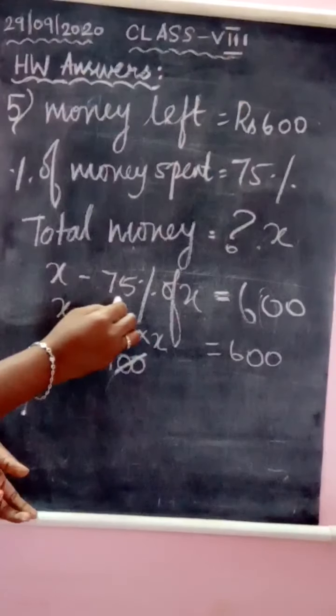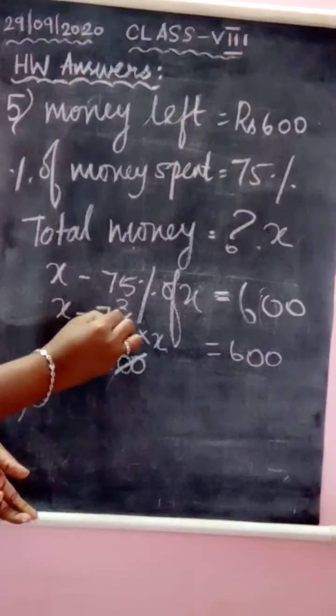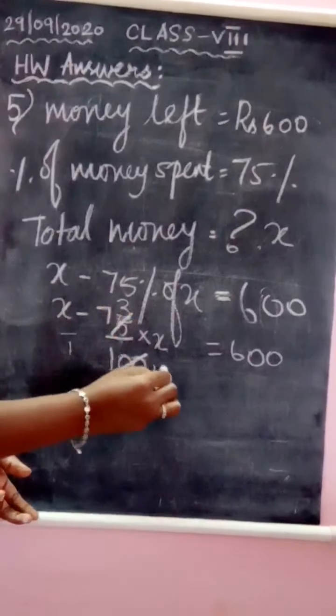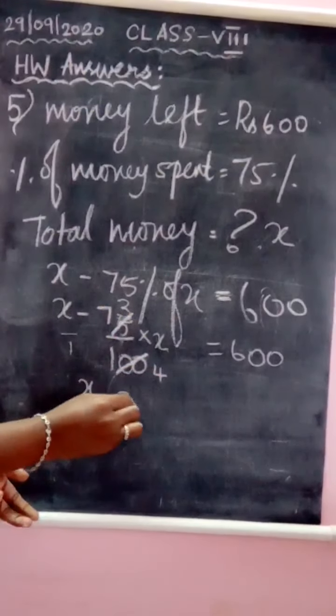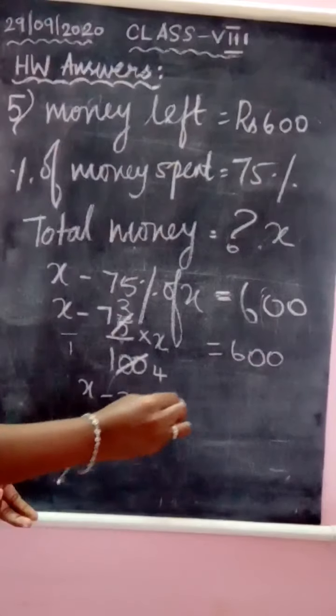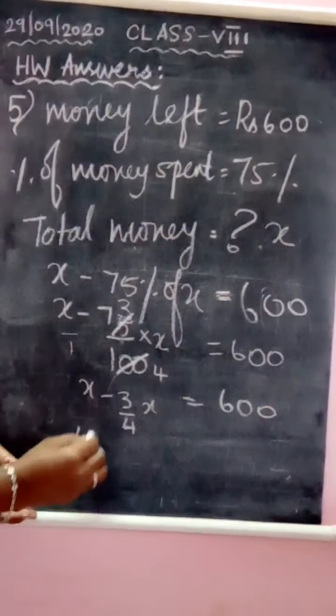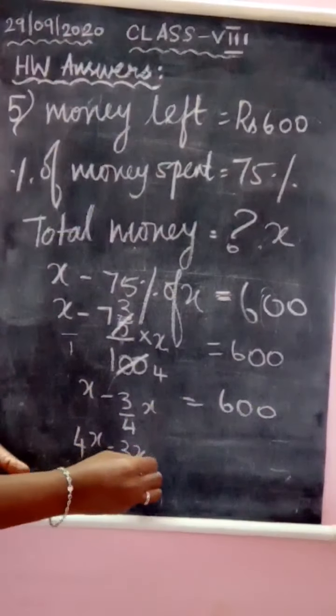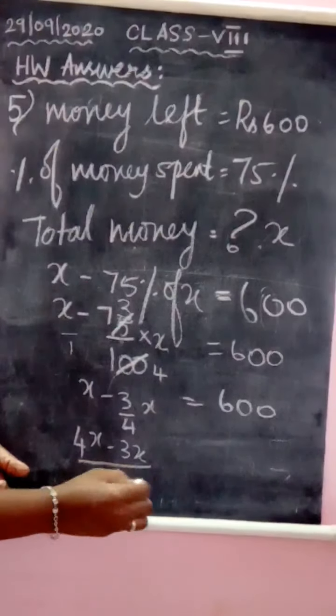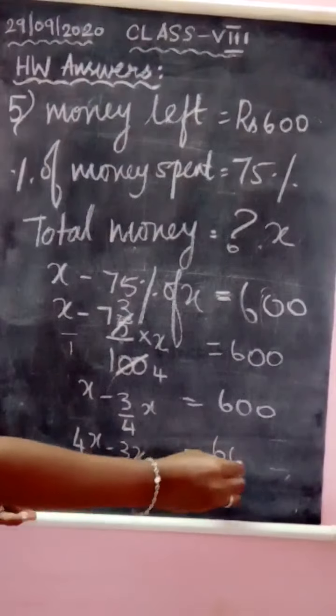25 3s are 75 and 25 4s are 100. So you will have X minus 3 by 4 X equal to 600. Next, take LCM. So 4X minus 3X divided by 4 equal to 600.